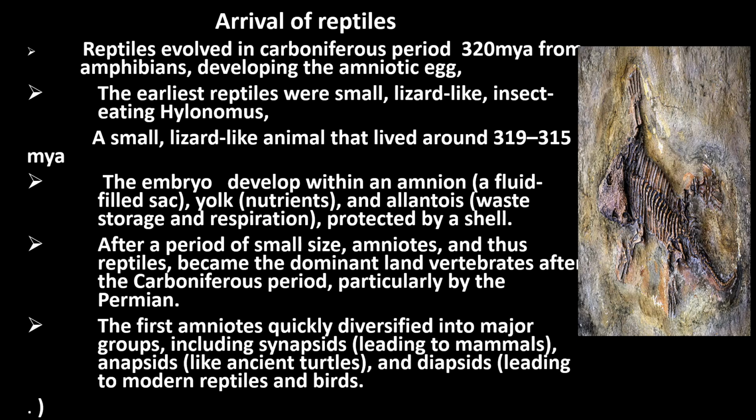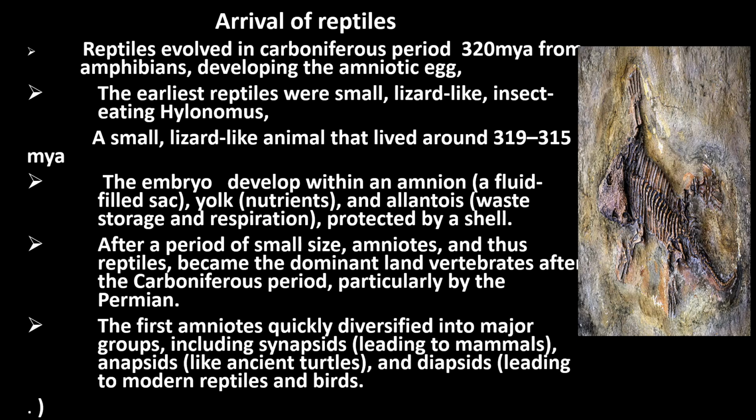As the embryo develops within the amnion, a fluid-filled sac, it is known as an amniotic egg. The yolk sac helps with nutrition. The allantois helps with excretion, meaning waste and storage products, and with respiration. And above all, the whole embryo is covered by a protective shell. After a period of small-sized amniotes, reptiles became dominant. Previously they were very small, and later on they became dominant.